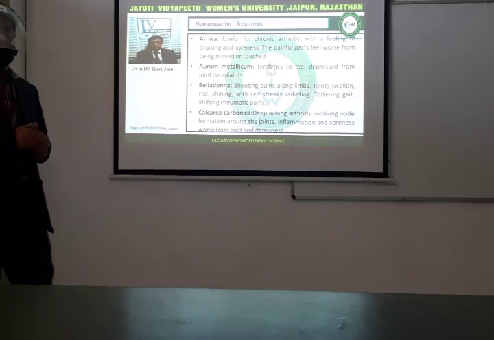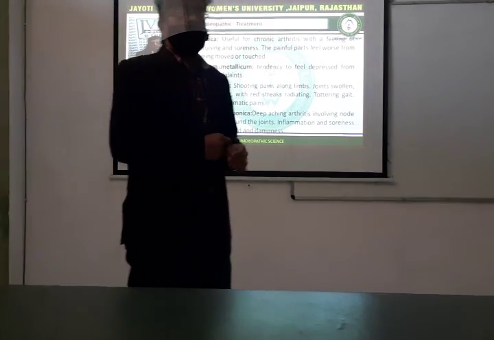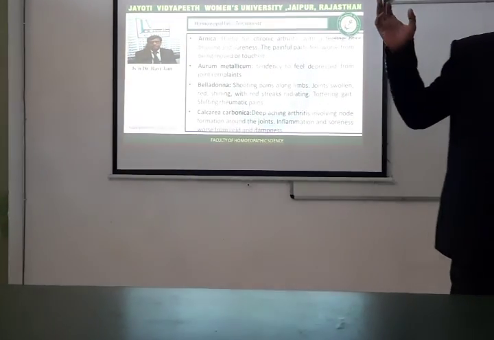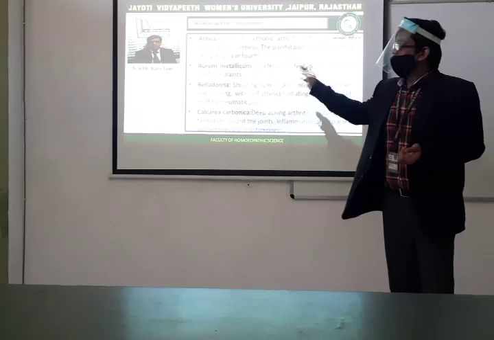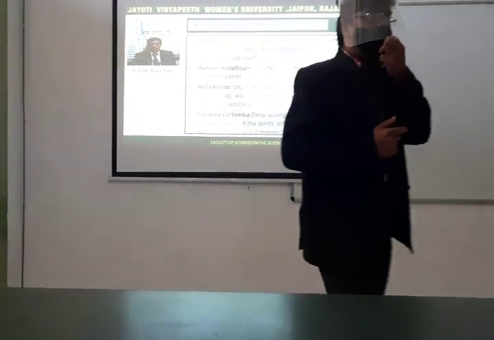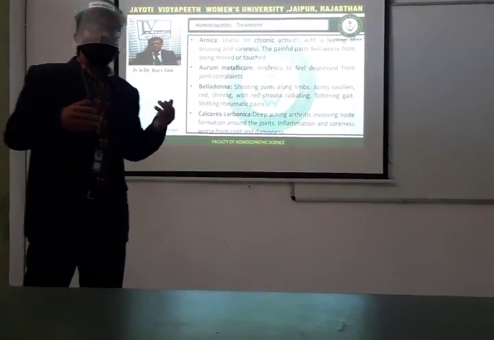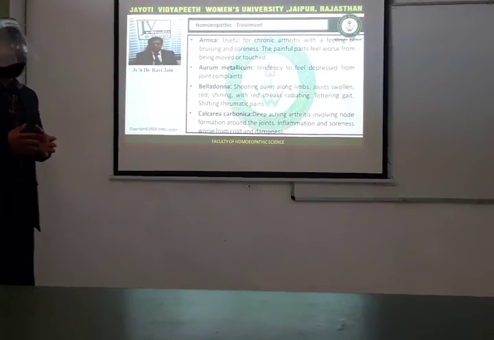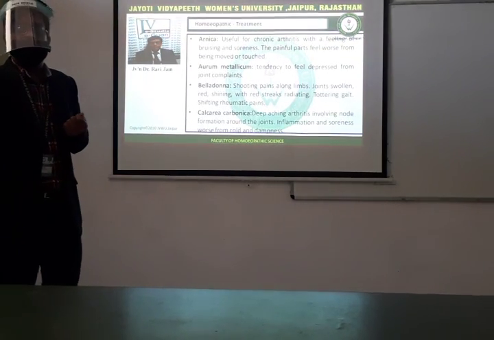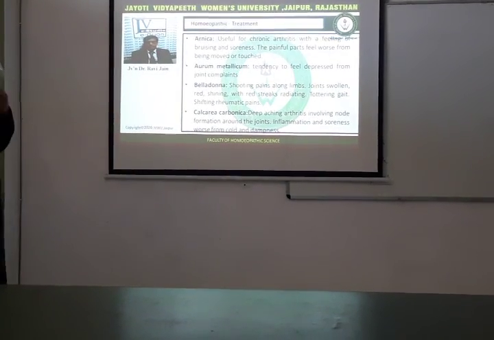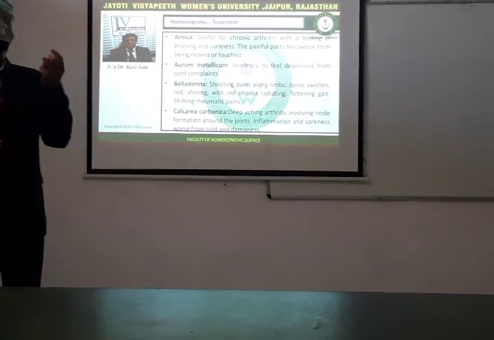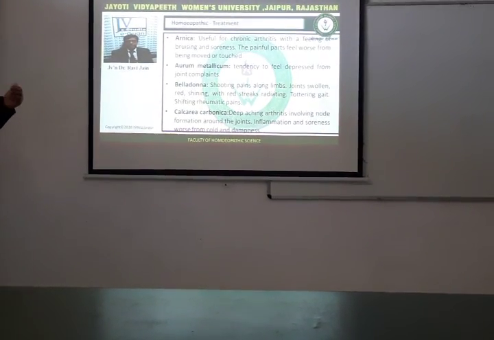Now, homeopathic treatment, you all know, this is basically symptomatic treatment we are giving. Usually we are giving constitutional medicine according to the totality of symptoms, but some medicines can be given in the acute phases. We have arnica. What are the symptoms of arnica? As if beaten, the medicine after any kind of injury. Next, aurum metallicum. Aurum metallicum is given especially in depression cases, when the disease is of long standing and the patient is getting depressed. Next we have belladonna. What are the signs and symptoms of belladonna? Red, swollen, throbbing pain is present and shifting rheumatic pain.